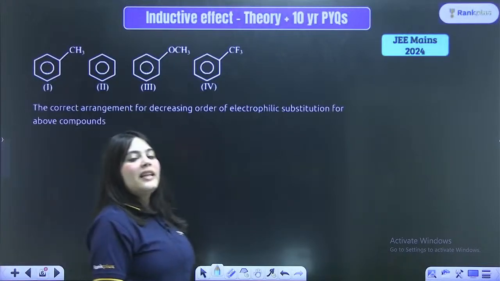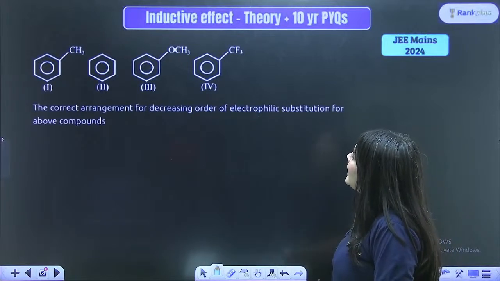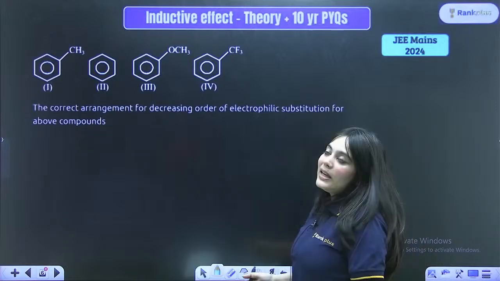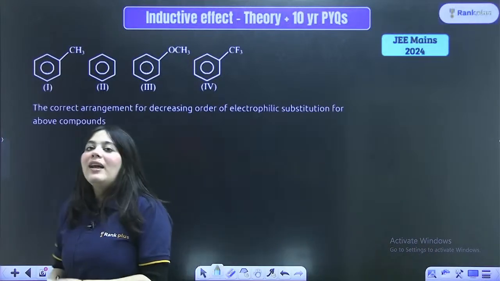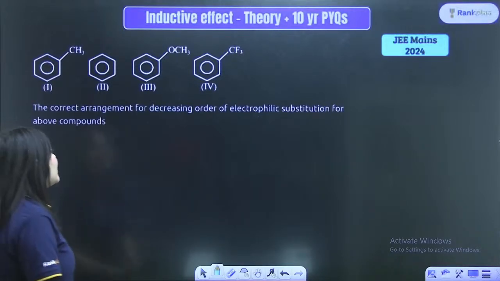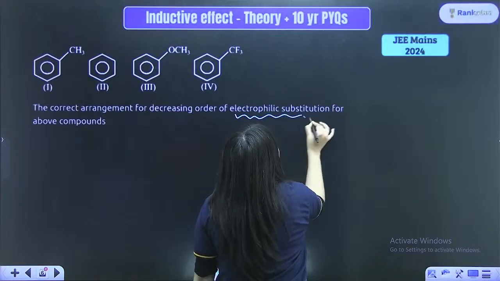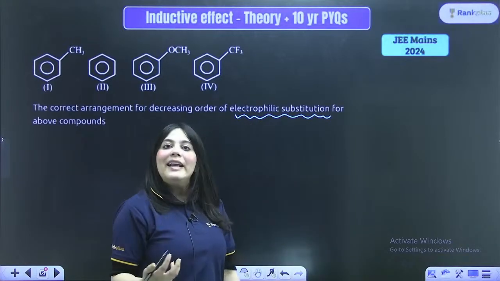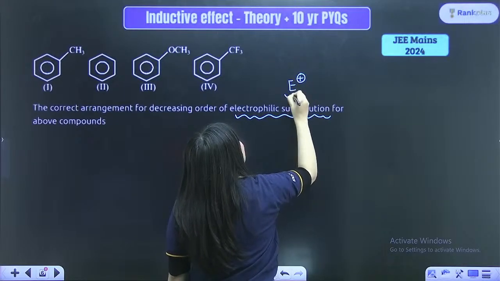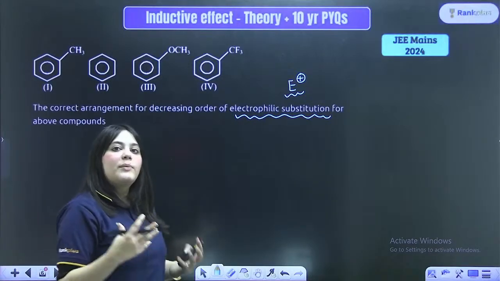Okay, bacha. This is the next question on your screen. The question is: the correct arrangement for the decreasing order of electrophilic substitution for the above compounds is. Look at these compounds. These all are benzene rings to which different kinds of groups are attached. In the question you are asked to arrange them in the order of electrophilic substitution reaction. What are electrophilic substitution reactions? Whenever an electrophile which has a positive charge attacks the benzene ring, those are electrophilic substitution reactions.